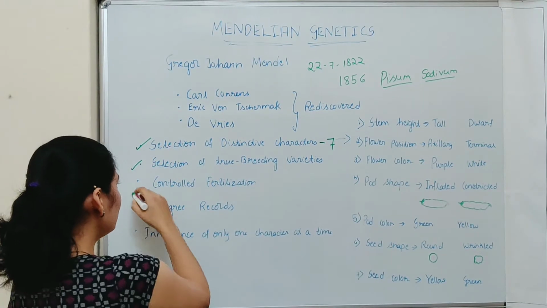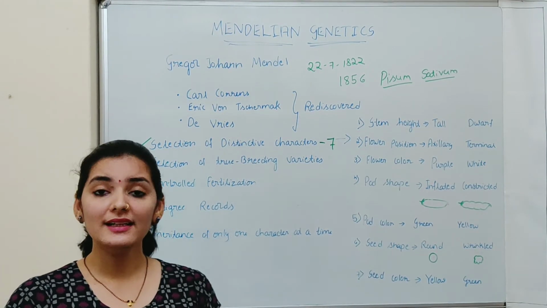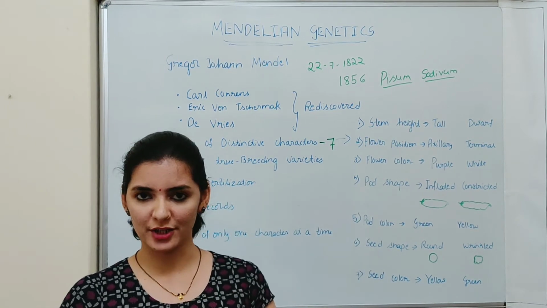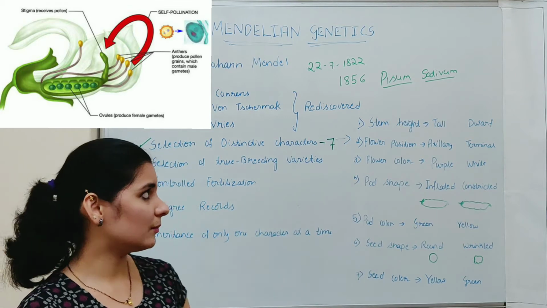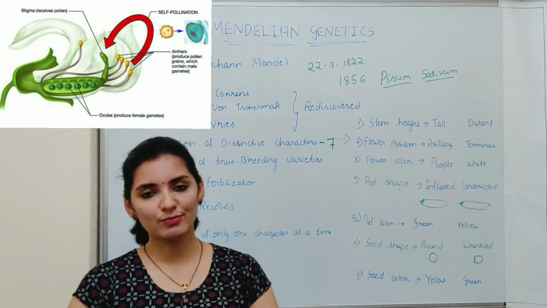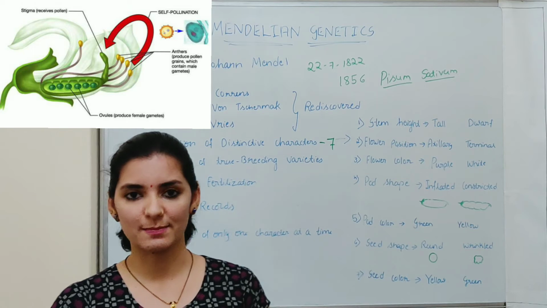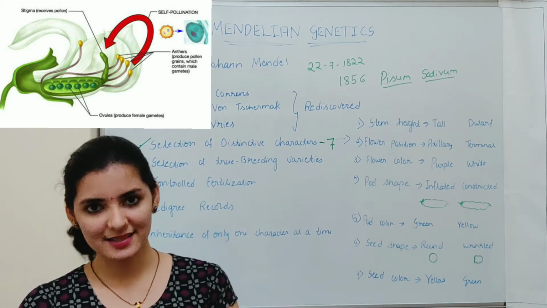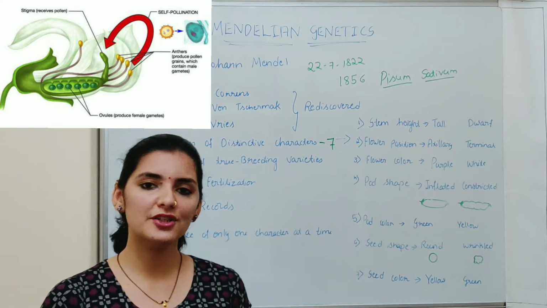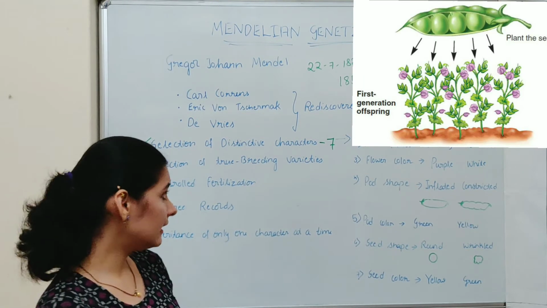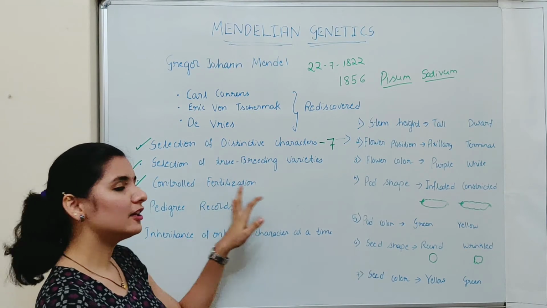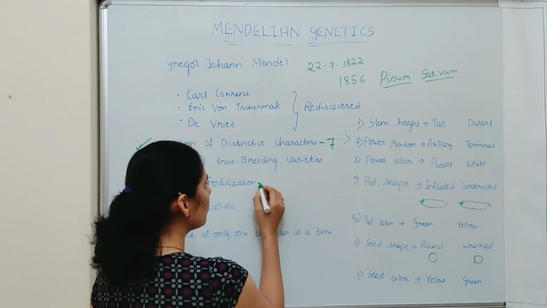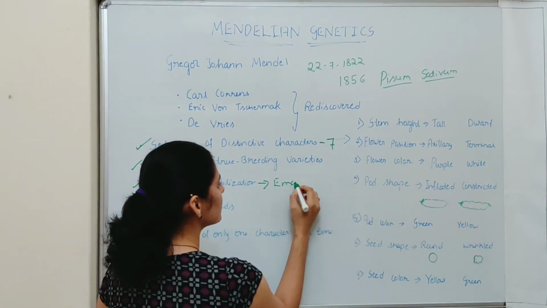Third point is controlled fertilization. Mendel, in his experiment, did controlled fertilization or cross-pollination. Normally, Pisum sativum or garden pea plant will self-pollinate because they are monoecious plants. Monoecious plant means both male and female reproductive parts will be present in the same flower. So it will self-pollinate to produce seeds. But Mendel in his experiment did controlled fertilization and he did cross-pollination by following the procedure of emasculation.